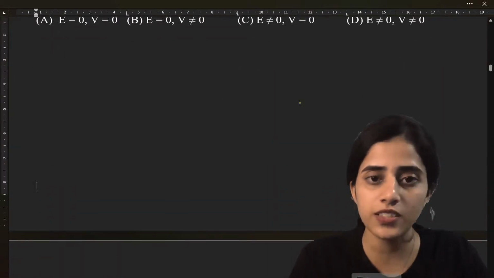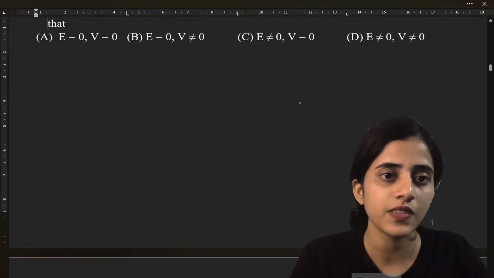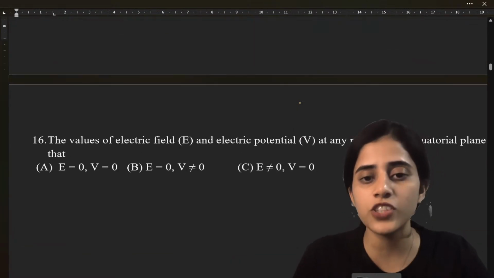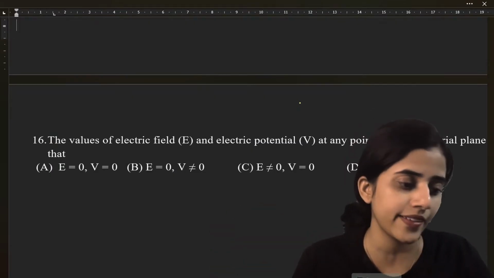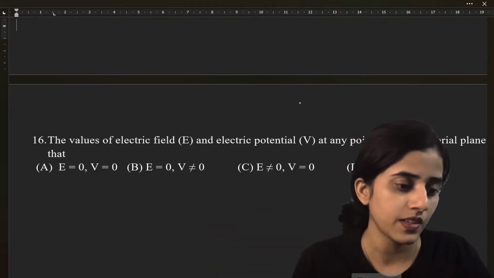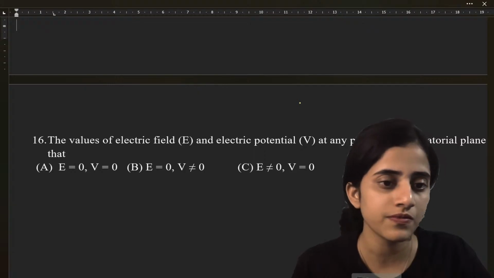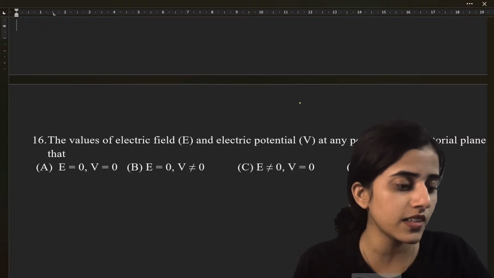Quickly, next question. The value of electric field and electric potential at any point on the equatorial plane is such that, what is the answer?